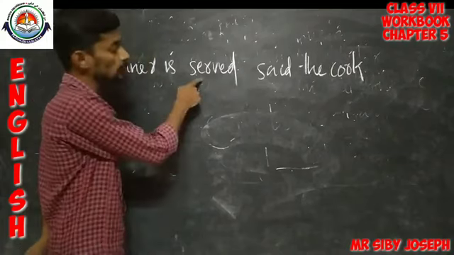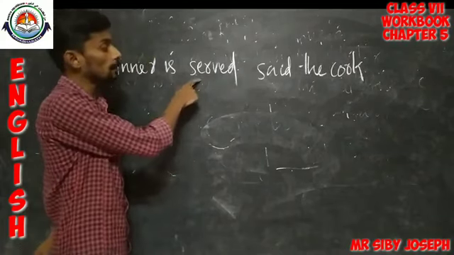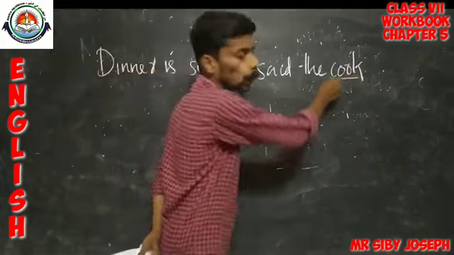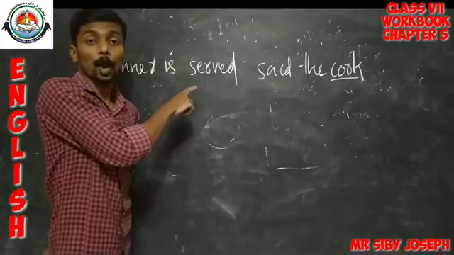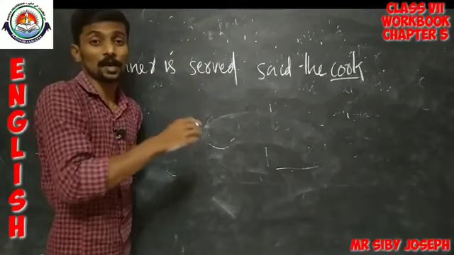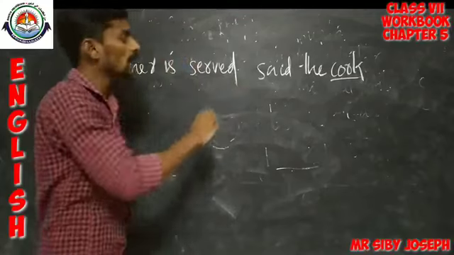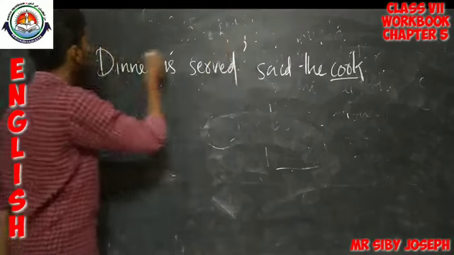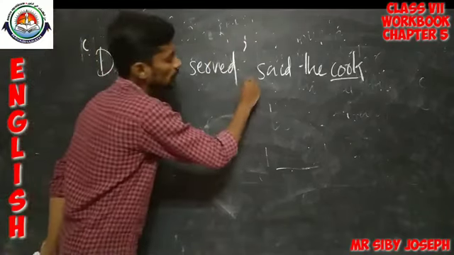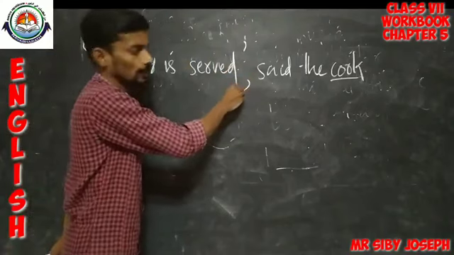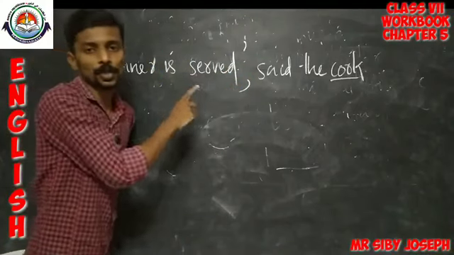This is the statement given by the cook. So, whenever a statement or conversation or utterance of a particular person is given, it should be in single inverted commas. After this there should be a comma also. So, this is the right punctuation here.